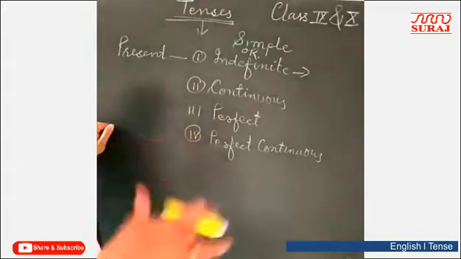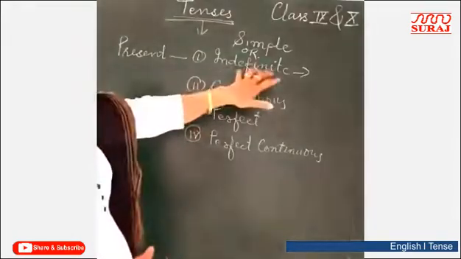So all these actions are shown by using indefinite tense.